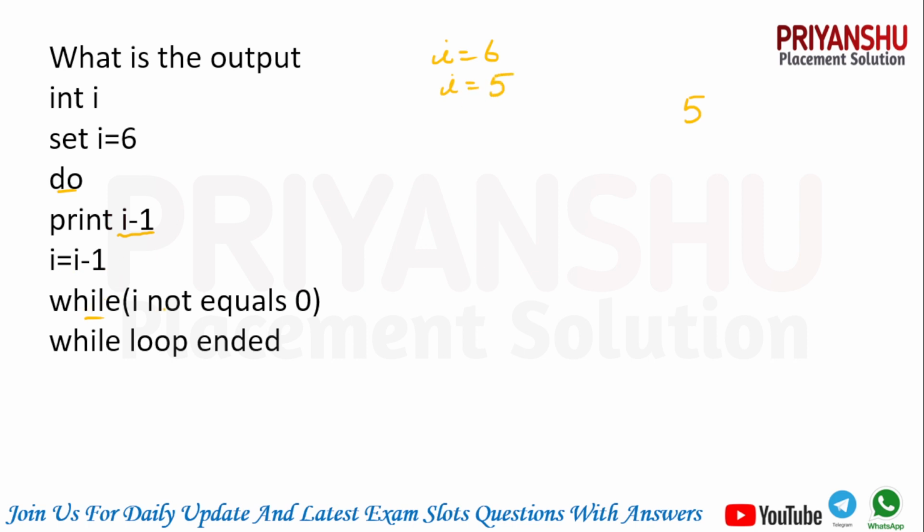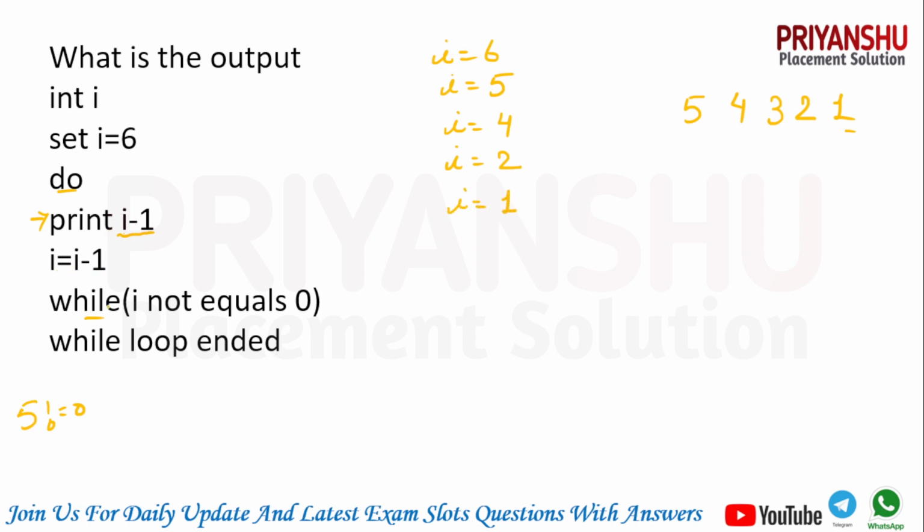Now let's see, while I not equal to 0, the condition is true guys. Why? Because 5 does not equal 0. Then it will again go to this line and print I minus 1, meaning 4 is printed. Next, I equal to I minus 1, so I equal to 4. Similarly 3 is printed, 2 is printed, 1 is also printed. Whenever the value of I is 2, print I minus 1 means 1 is printed. Then I equal to I minus 1, now the value of I is 1.